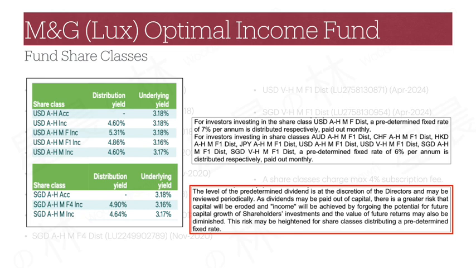4.9% to 5.3% yields. Additionally, the prospectus MPHS states that the F series are supposed to pay a fixed 7% and F1 series are supposed to pay a fixed 6%. All these payout yields are way higher than the fund's portfolio yield, which means the difference has to come from capital, as per the warning given in the offering documents. We will come back to this topic as we look at the fund's performance next.